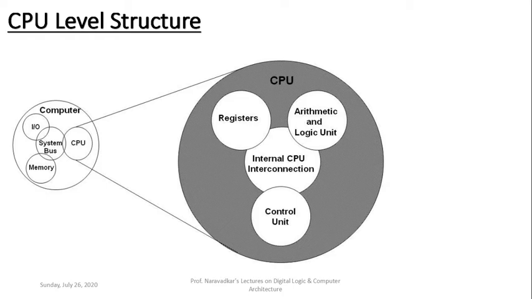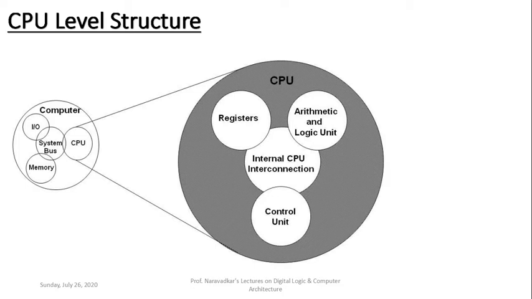What does that CPU contain? That CPU contains an arithmetic and logic unit for performing arithmetic and logical operations on the input data. Then it contains registers, which are used for the storage of data and also for addressing purposes. Then at the bottom you will find a control unit.